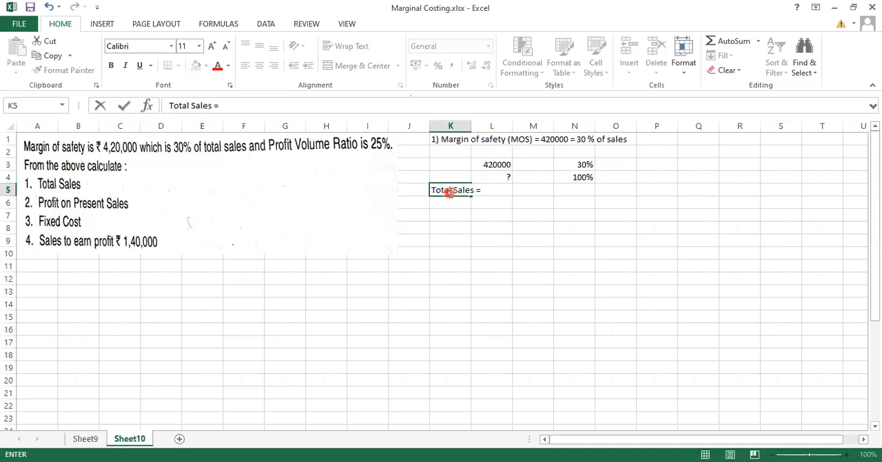Chalo, find out and tell me the answer. 4,20,000 into 100 divided by 30%. Yes, very good. Rupees 14 lakh. Correct.